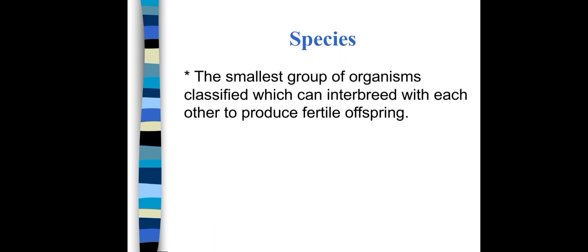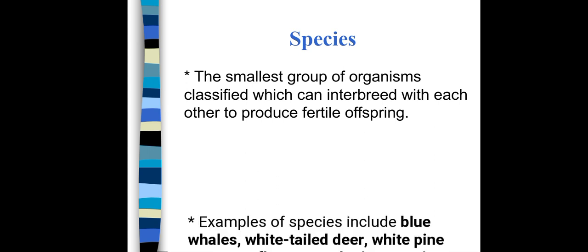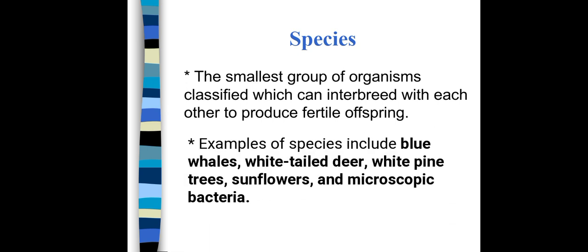The smallest group of organisms classified which can interbreed with each other to produce fertile offspring. This is the smallest group of organisms in which the participants can interbreed with each other to produce offspring. Let's see the examples: blue whales, white-tailed deer, white pine trees, sunflowers and microscopic bacteria.